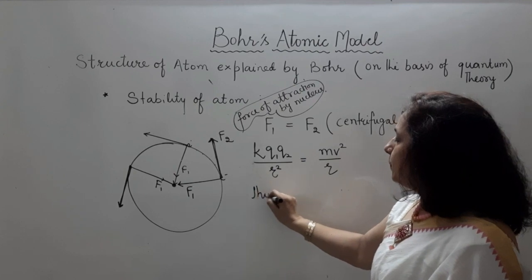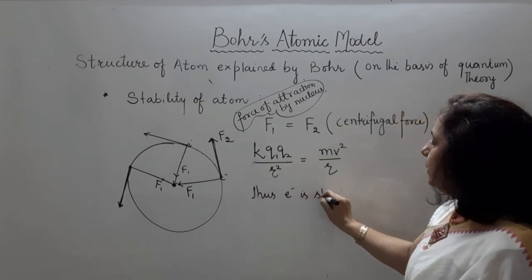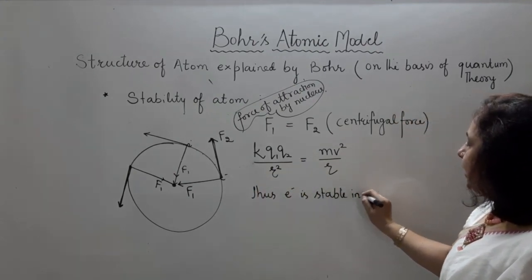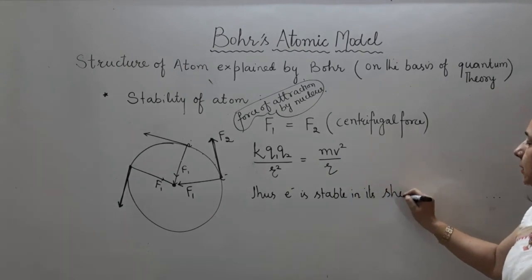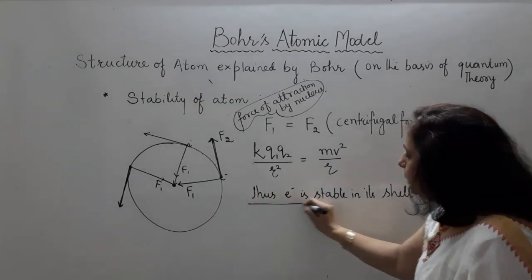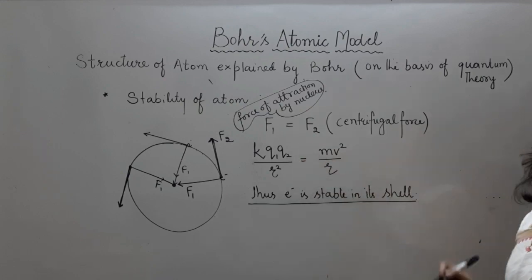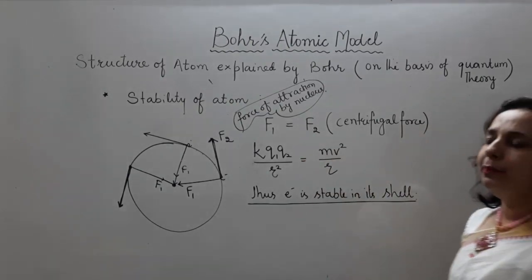Thus, electron is stable in its shell. F1 is going to balance F2. That is the second point by Bohr's model.